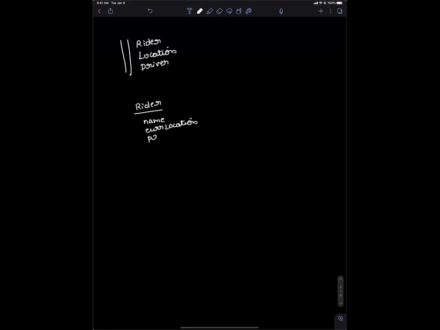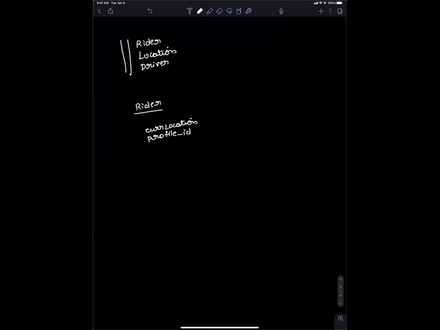I'll have a profile ID where I can store all the profile of that user, and you have the current location where he's currently located, and he's looking for starting and ending destination basically. But right now you said you don't want to look at destination. You just want to know who are closer to me. So we just need to send the current location.